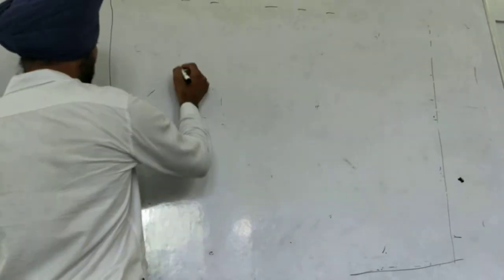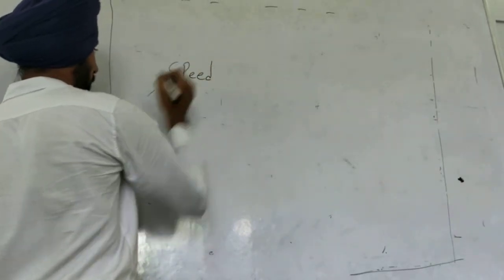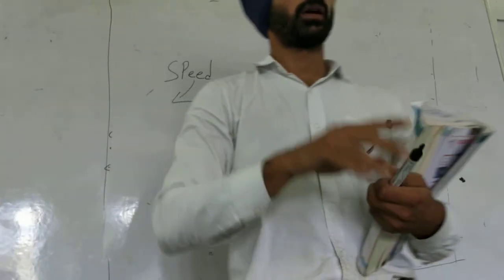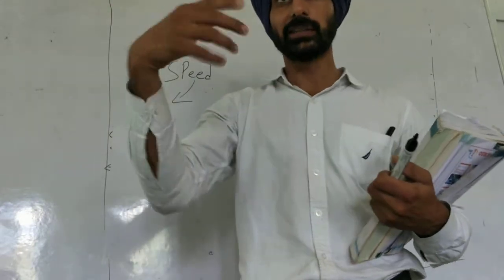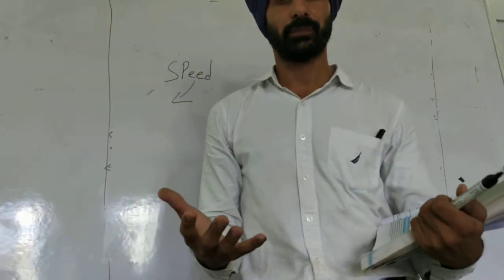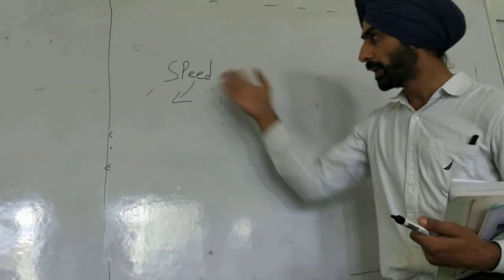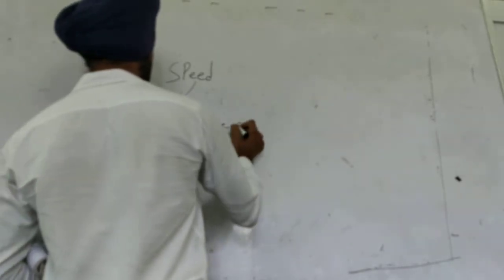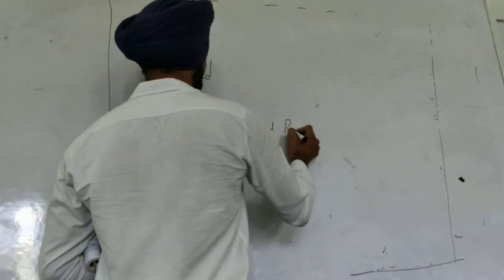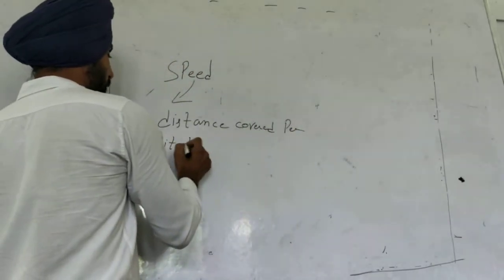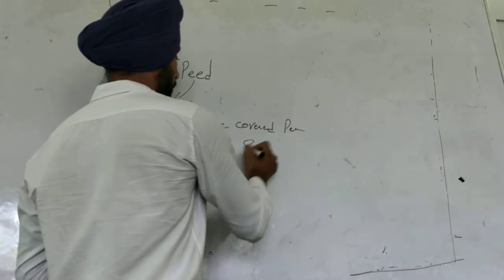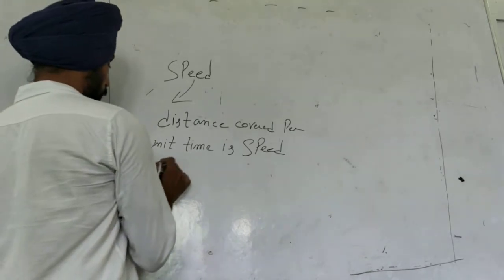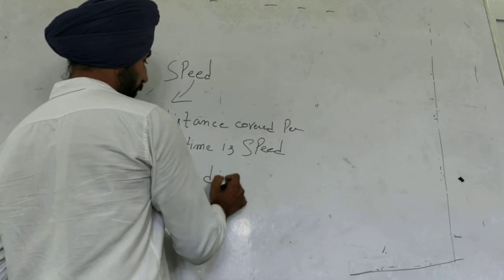Next concept is speed. So what is speed? We have learned in 7th class. An object is moving on a road, that means it is covering some distance with respect to time. So distance covered per unit time is speed. Speed is equal to distance upon time.